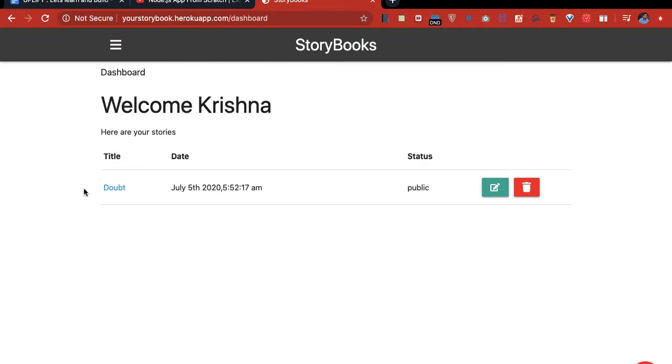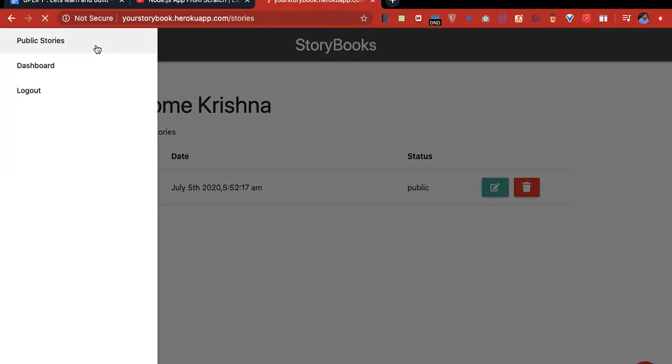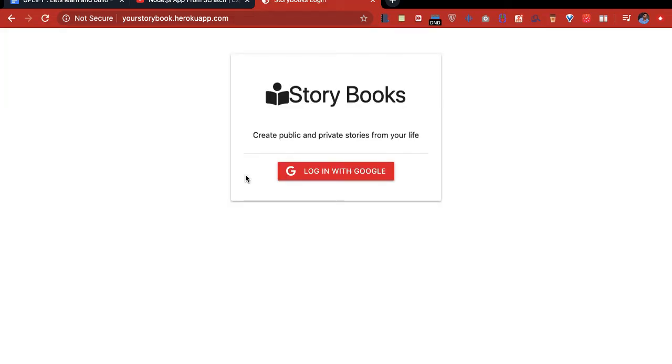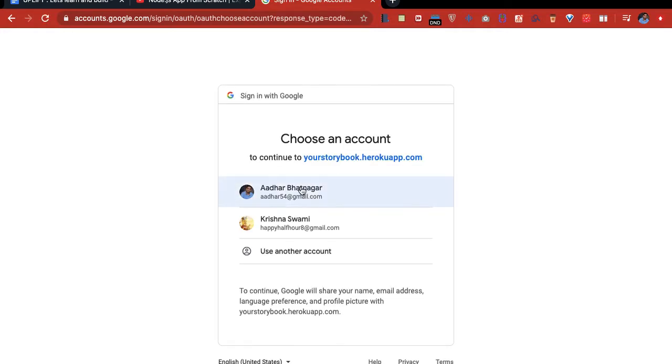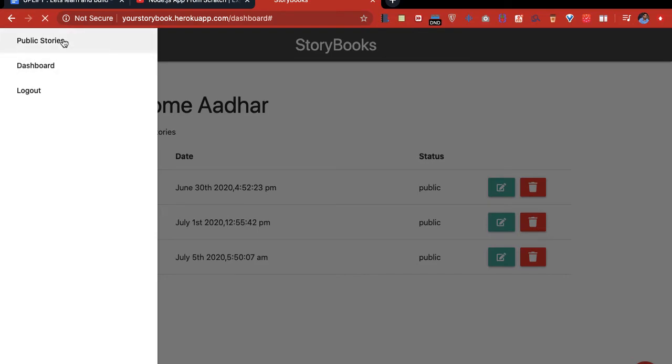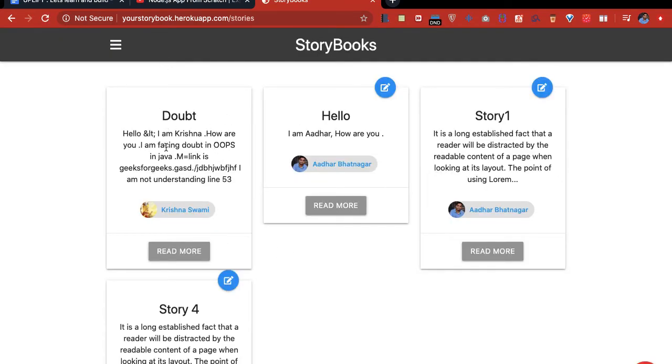This is his personal dashboard, and his doubt will also appear in the public stories. If I log out from Krishna and log in from Aadhaar, these are all personal doubts because this is the dashboard route. But if you go to the public stories, see, Aadhaar is able to see the doubt of Krishna. So this is a doubt platform. This is the idea of a doubt platform.